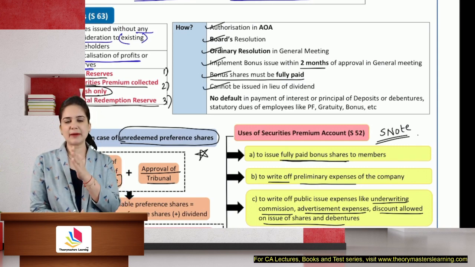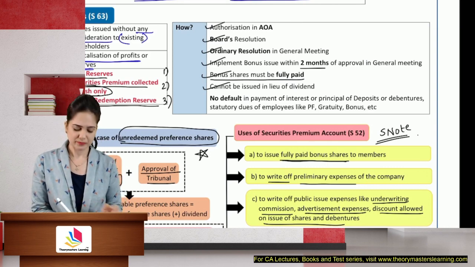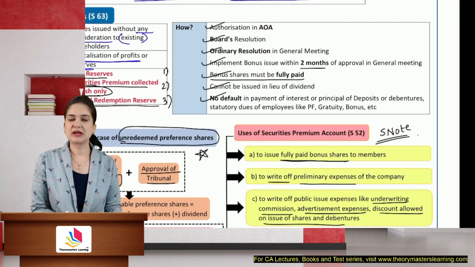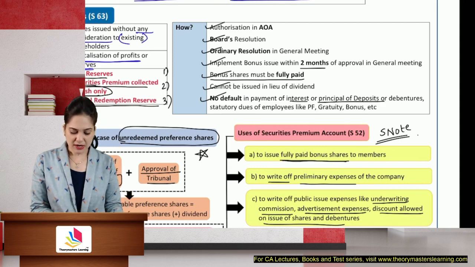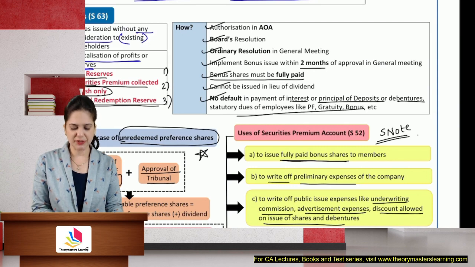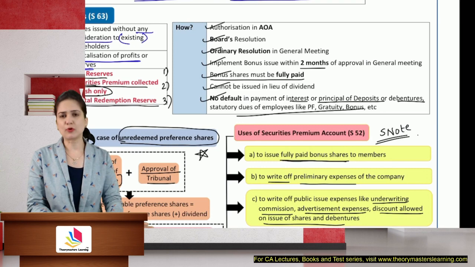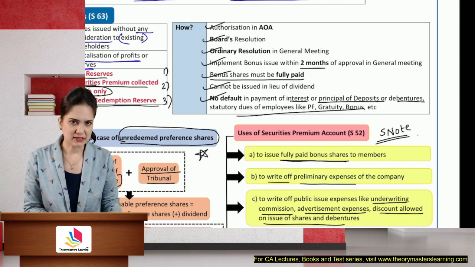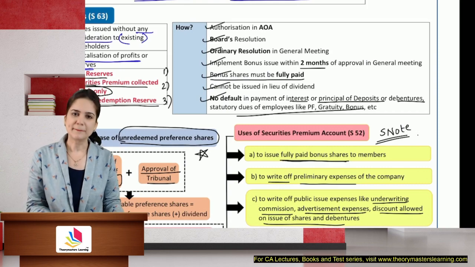So if the members want dividend, you cannot tell them, "Arey, shares rakh lo na." The company will be allowed to issue bonus only if there is no default in the payment of interest, deposits, debentures, statutory dues of employees like provident fund, gratuity, bonus, and bonus once issued cannot be cancelled. So first you pay your existing liabilities, only then we will allow you to issue bonus shares.